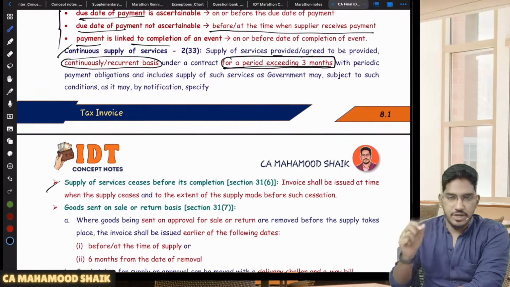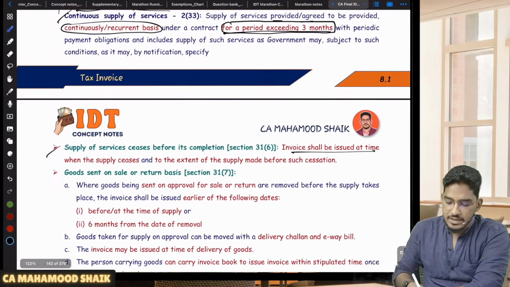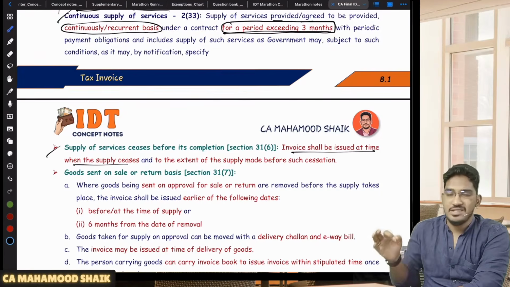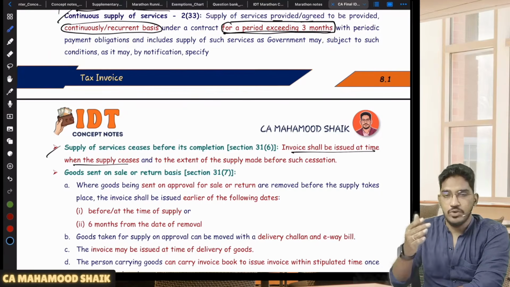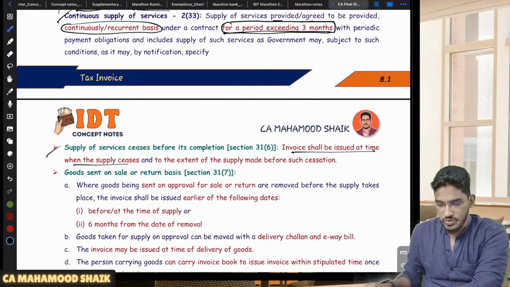No, for that portion you are required to issue the invoice. Sir, within what time limit, sir? Invoice should be issued at the time when the supply ceases. Whenever that supply is ceasing, whenever that supply is coming to an end, at that point of time, for that portion of service whatever you have rendered, for that you are required to issue the tax invoice.